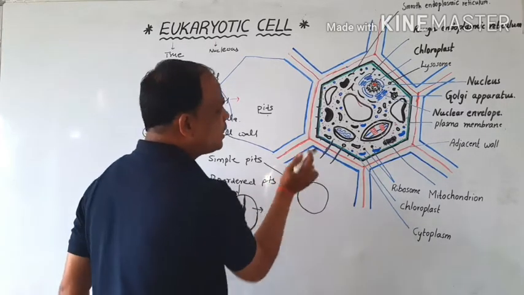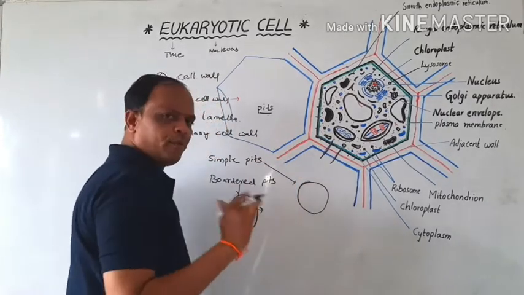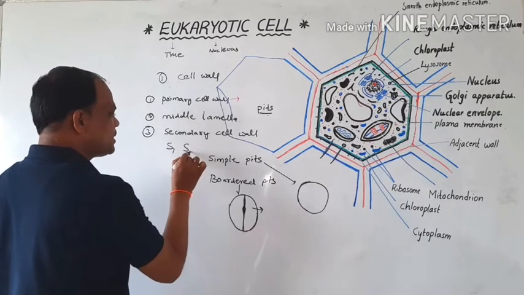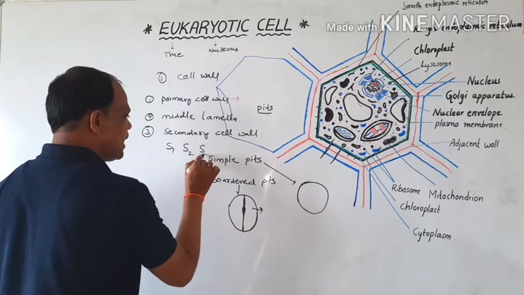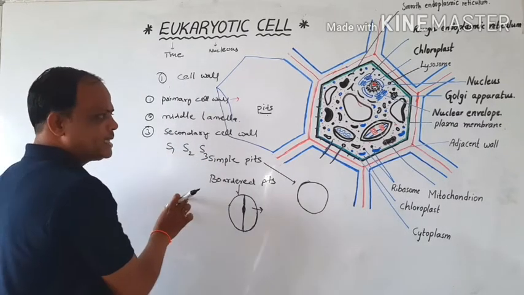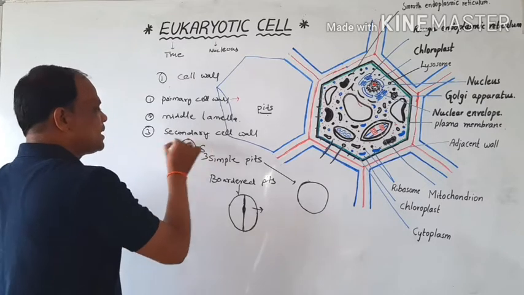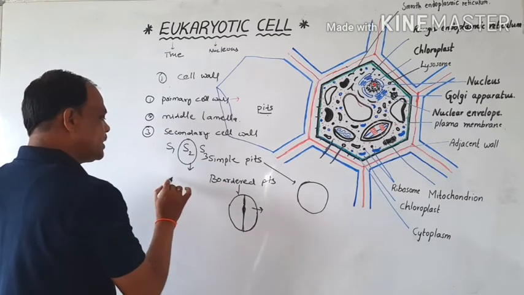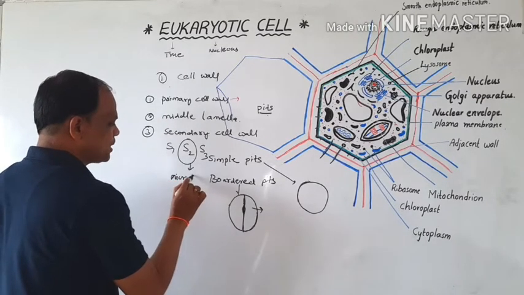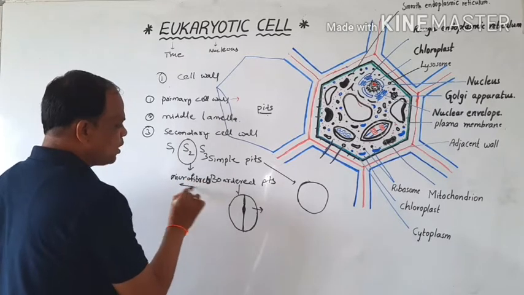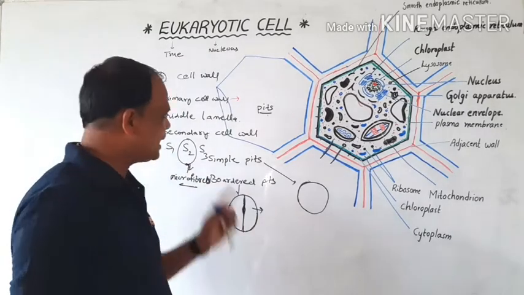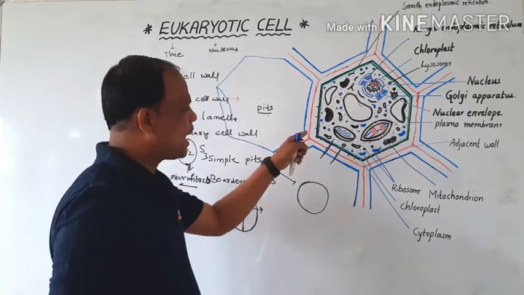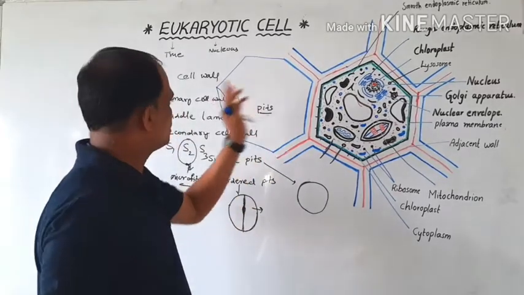Here one more point is that the secondary wall can be made up of 3 layers. The outer layer is the S1 layer, the middle layer is the S2 layer, and the inner layer is the S3 layer. Of these 3 layers, the S2 layer contains a number of cellulose microfibrils. This is the middle layer. So this is the structure of the primary cell wall, secondary cell wall, and then middle lamella. This is the structure of the cell wall.